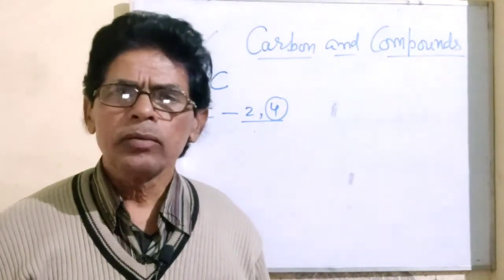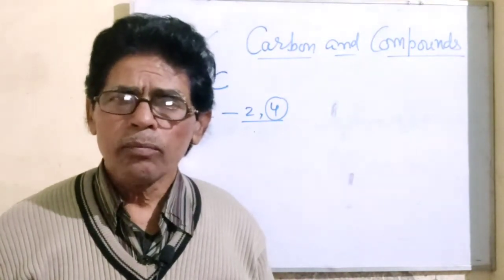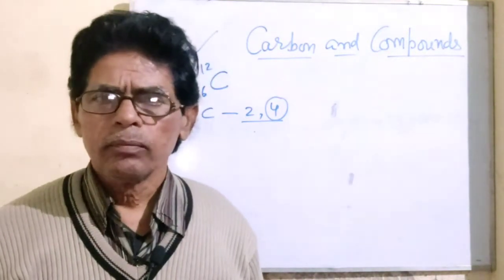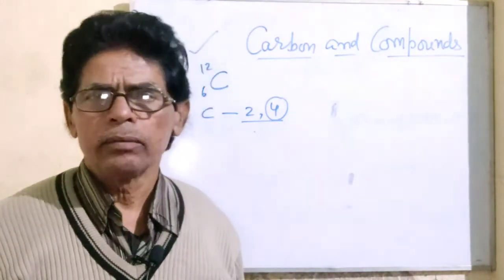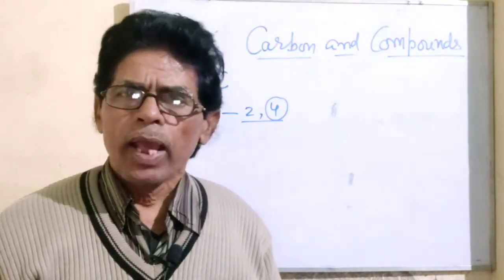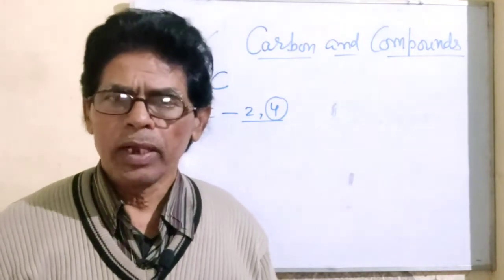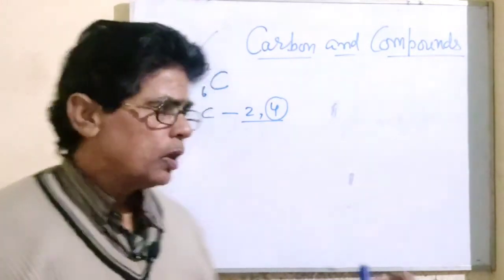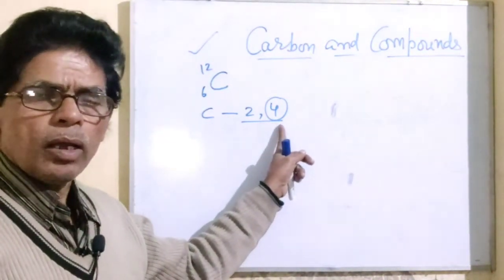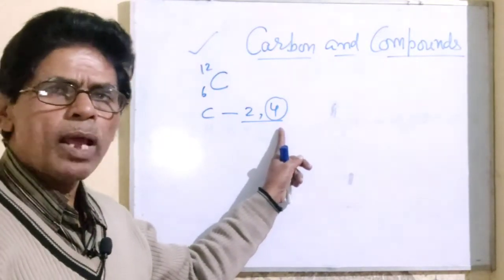If we try to form any compound using carbon, what should this carbon atom have to do? Either it has to accept 4 electrons or lose 4 electrons. Suppose these 4 electrons have to be removed from its valence shell. What will happen?